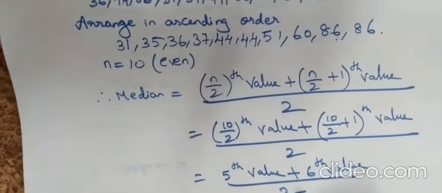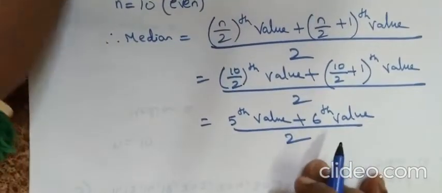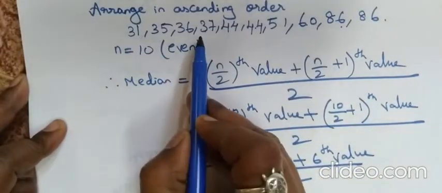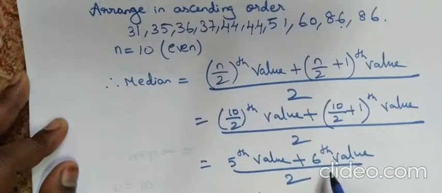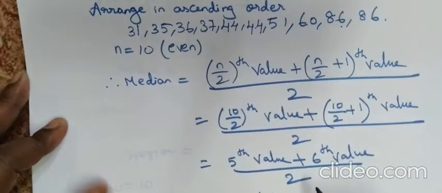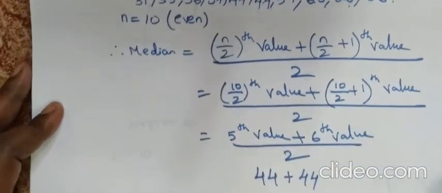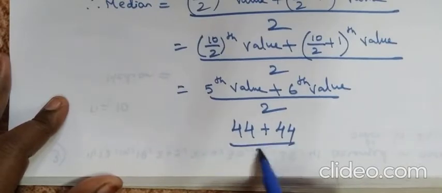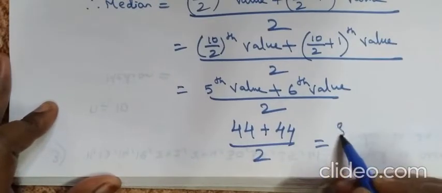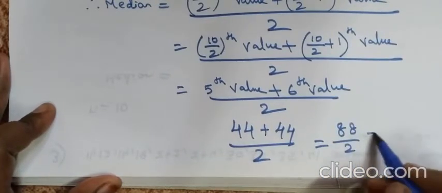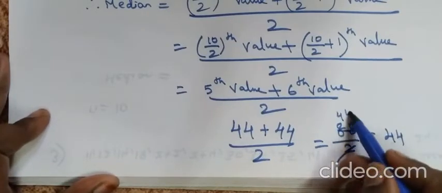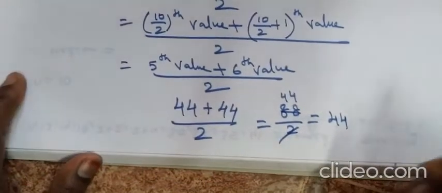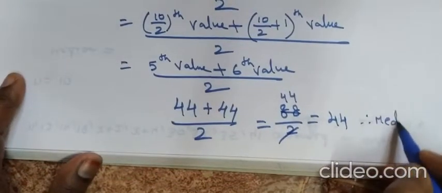What is the 5th value? You have to check it in ascending order. The 5th value is 44. The 6th value is again 44. Now after writing this, you have to divide by 2. 44 plus 44 is 88. 88 by 2 is 44. Therefore, median is equal to 44.